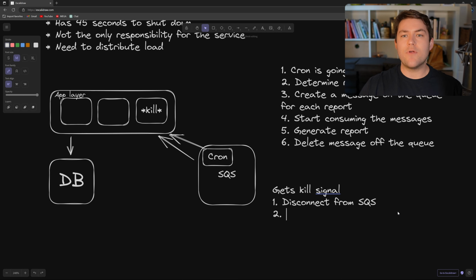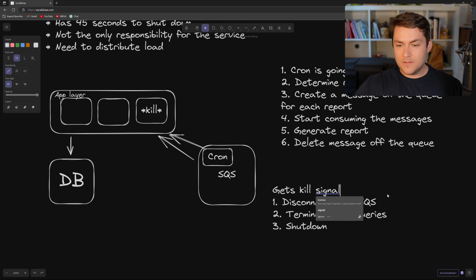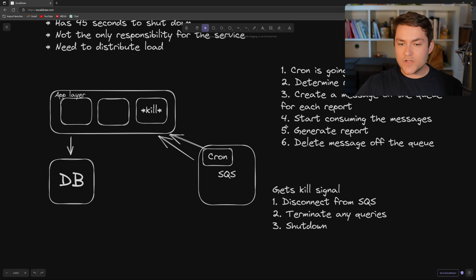If we have a query running to our database, we can terminate that query. And then finally, we can shut down the service. So we've got to this step here, we've got to step 5, but we haven't got to step 6 because we've shut down the service and we've disconnected from SQS. And so what's going to happen is SQS is going to say, hey, you had 15 minutes to consume this message off the queue. You didn't consume it. I'm going to try this again.